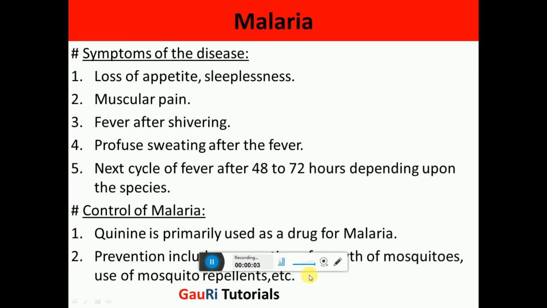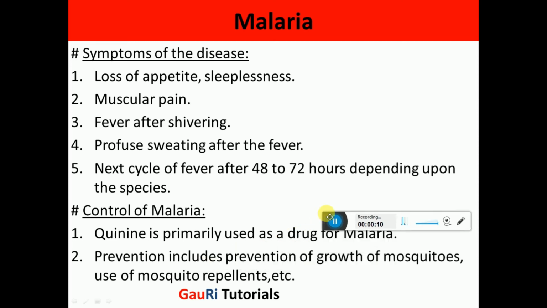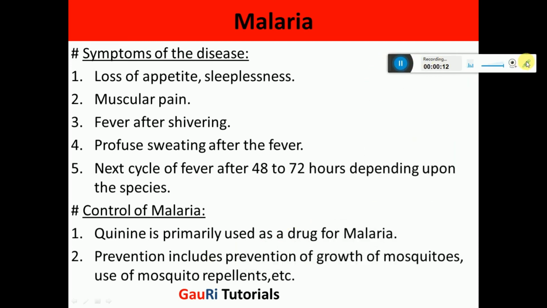Now regarding the symptoms of the disease, the first symptom is the loss of appetite. When a person develops malaria, there is loss of appetite. That person does not like to have food, and there is also sleeplessness. The person is not able to sleep properly.